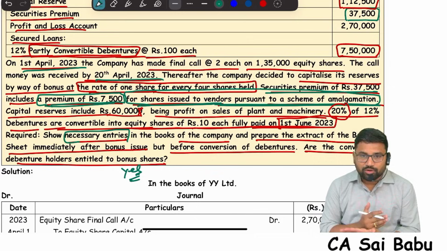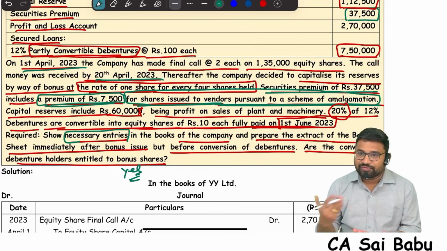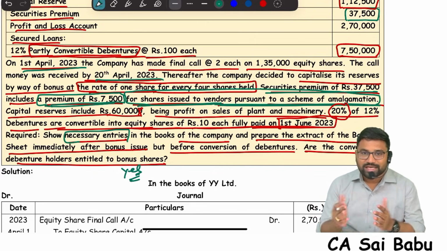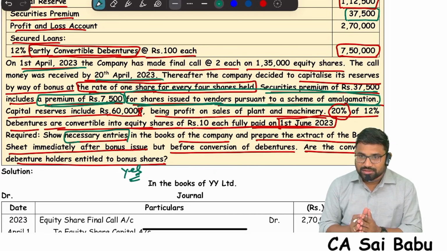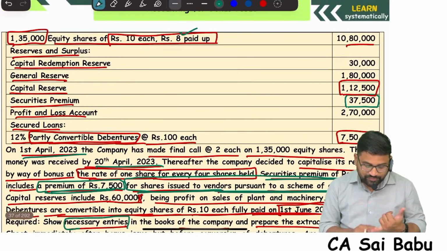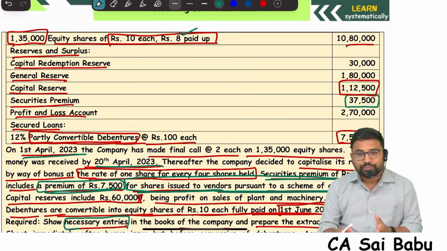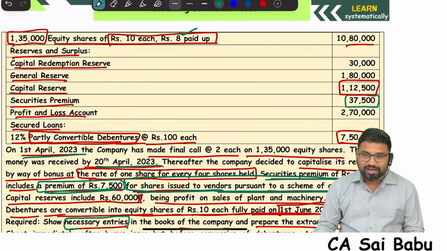First, call due entry. Share final call account debited to share capital. Then amount received, bank to share final call. Next, bonus declared. Whatever bonus is declared, you have to utilize from either free reserves, securities premium or CRR. Debit those accounts to bonus, and bonus to equity share capital. That's it.